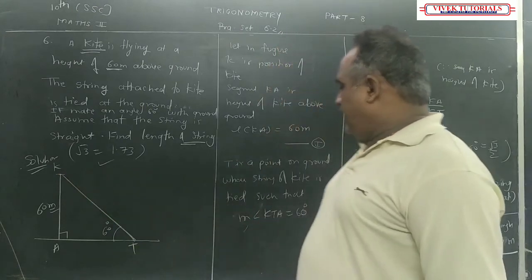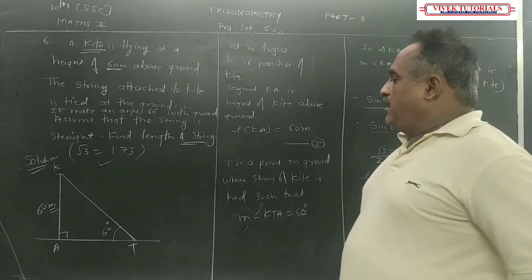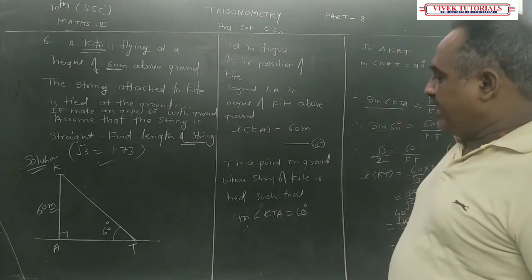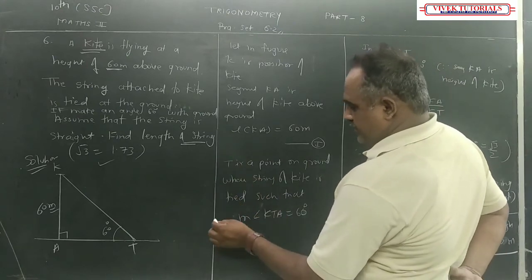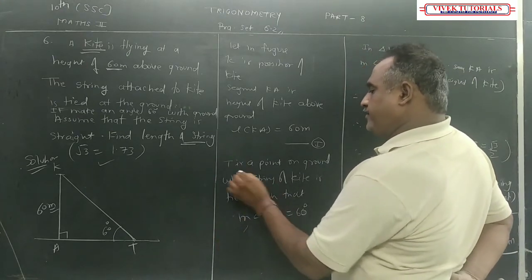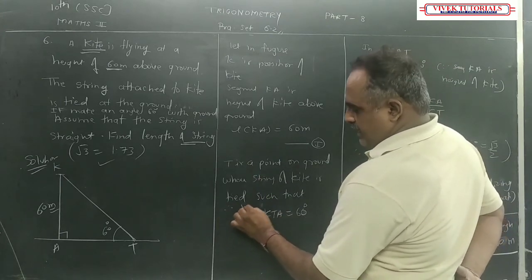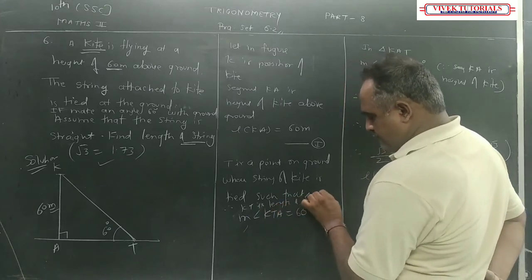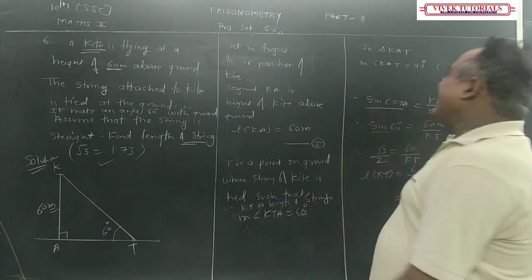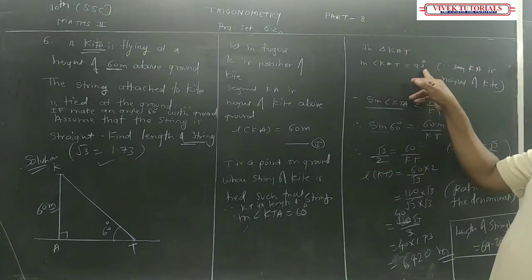And KT is what? KT is the string, correct? So I can write, KT is the length of the string. So the measure of angle KTA is 60 degree. In triangle KAT, this is 90 degree.